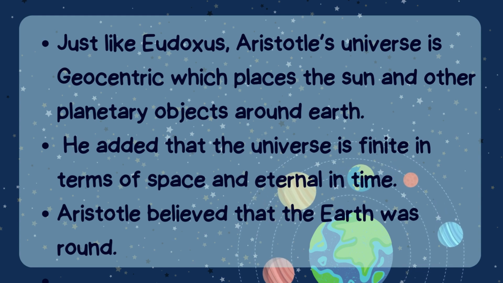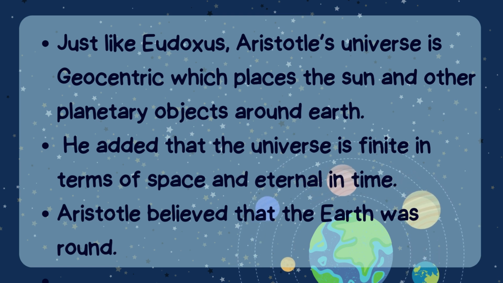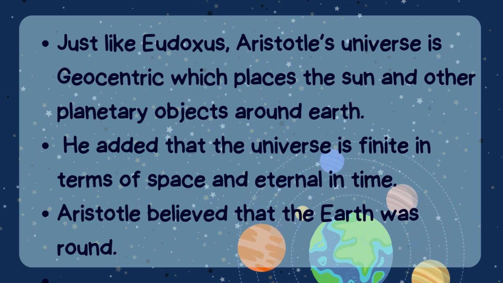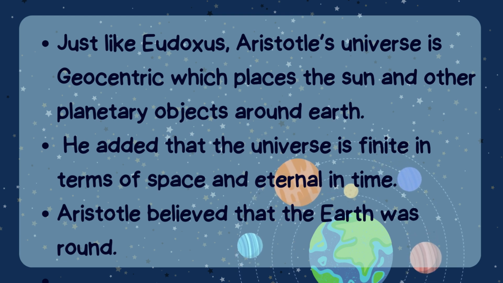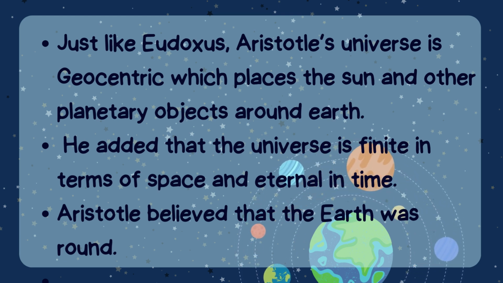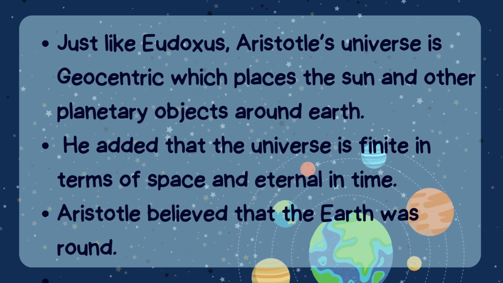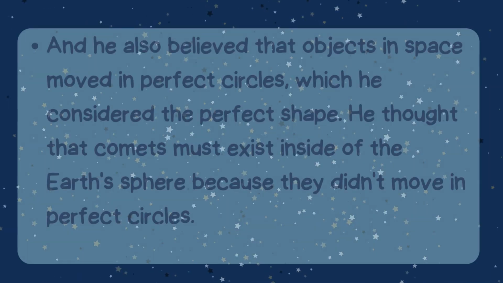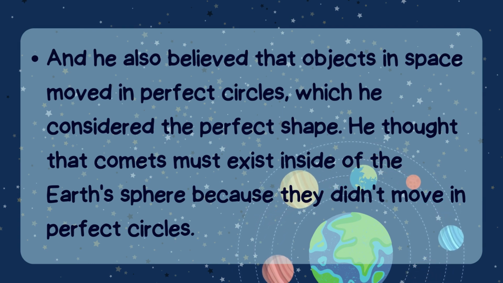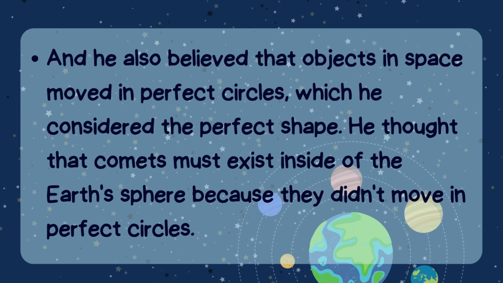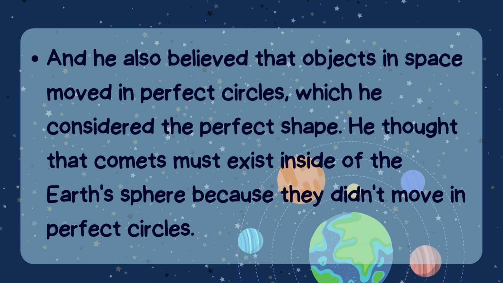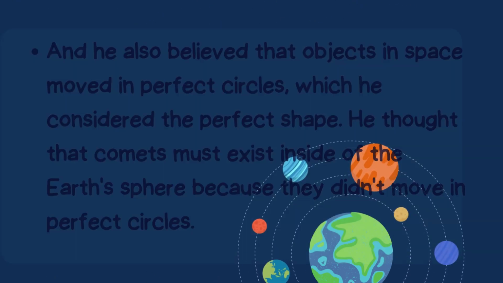Aristotle's model of the universe, just like Eudoxus'. Aristotle's universe is geocentric, which places the Sun and other planetary objects around Earth. He added that the universe is finite in terms of space and eternal in time. Aristotle believed that the Earth was round, and he also believed that objects in space move in perfect circles, which he considered the perfect shape. He thought that comets must exist inside of the Earth's spheres because they didn't move in perfect circles.